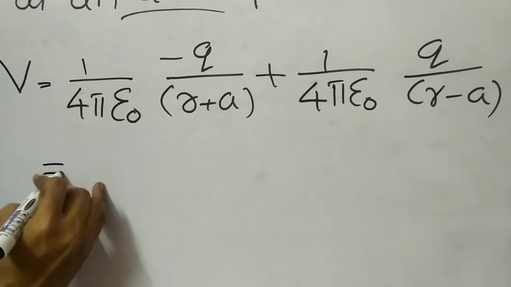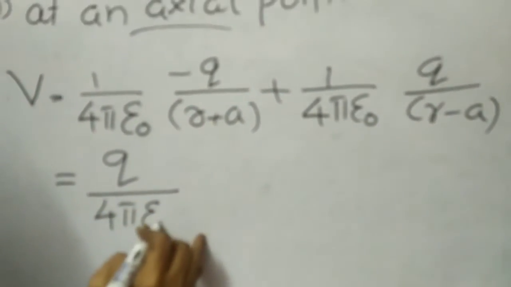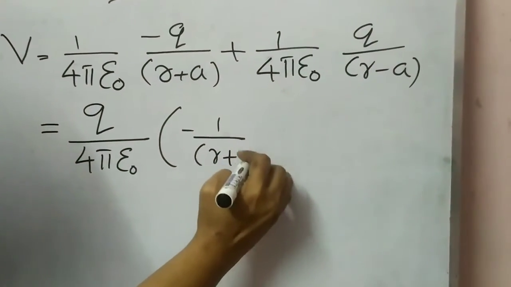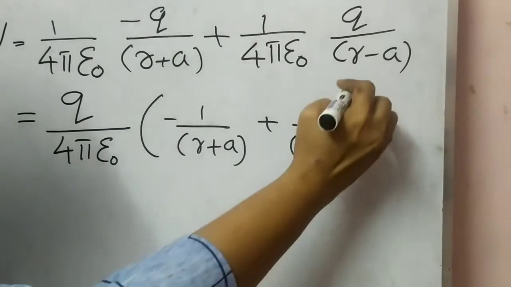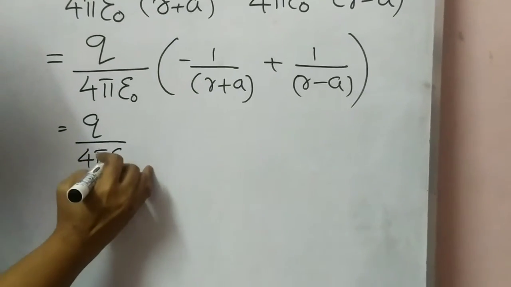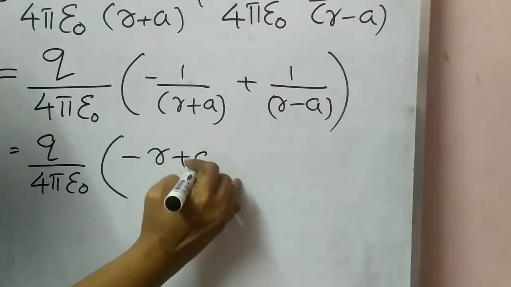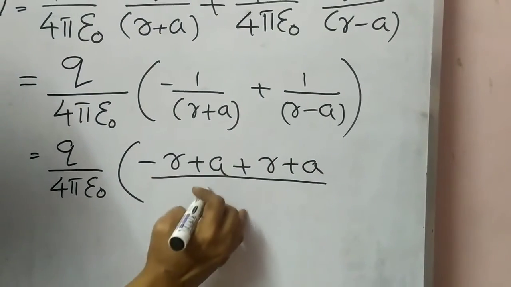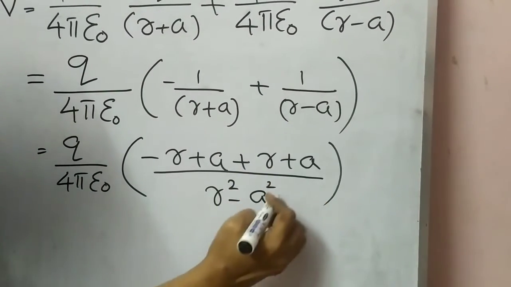Now we can write this as q by 4 pi epsilon 0 times minus 1 by r plus a plus 1 by r minus a. So q by 4 pi epsilon 0 times minus (r minus a) plus (r plus a), divided by (r plus a) into (r minus a), that is r square minus a square.